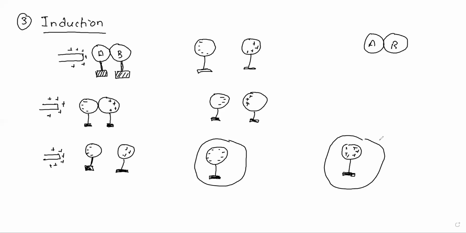So this was all about the conductors and insulators, the methods of charging. And in the next class, we'll start with Coulomb's law. Okay. So we'll end the class here.